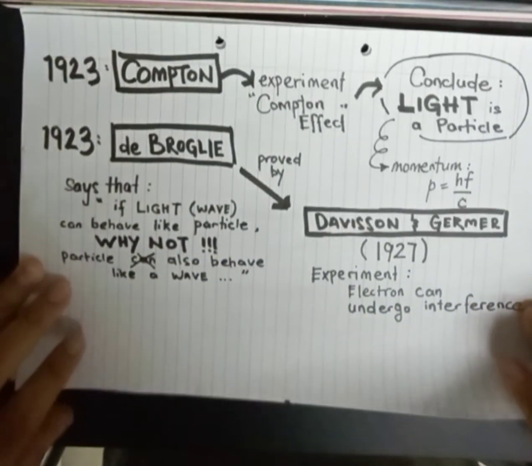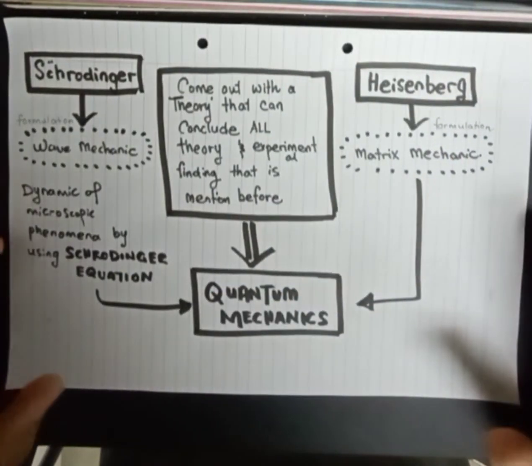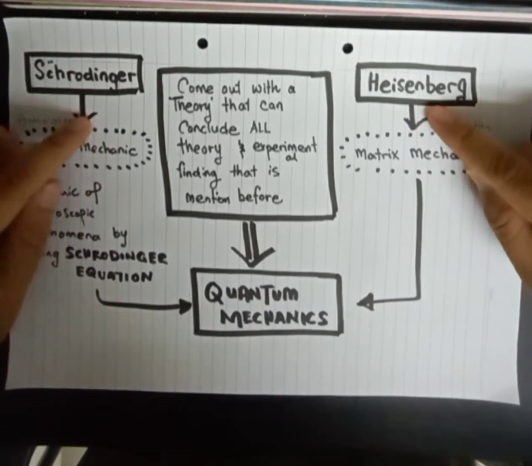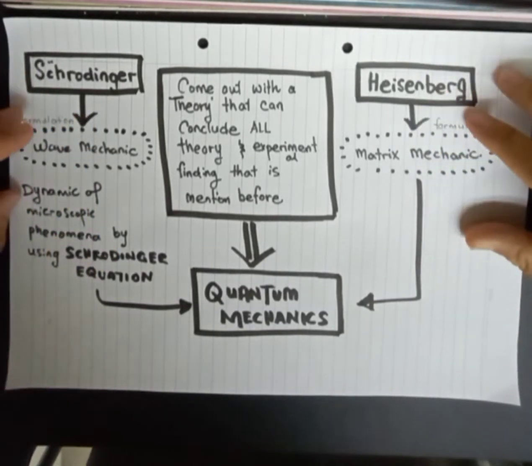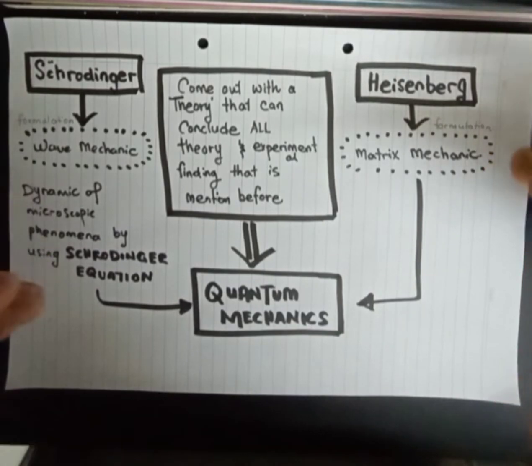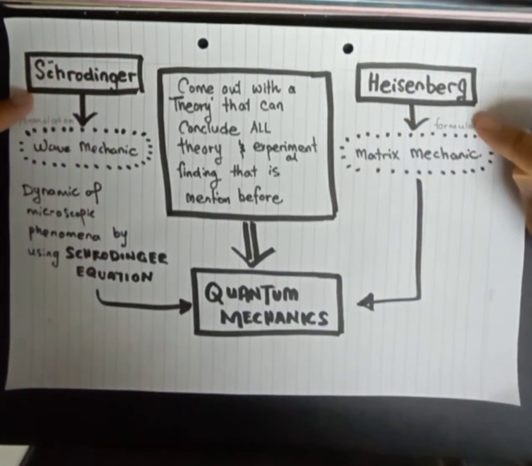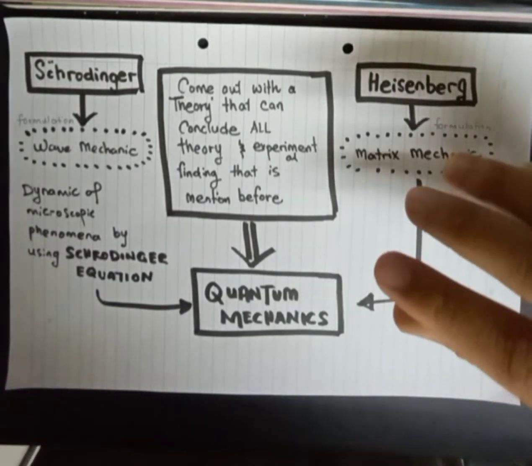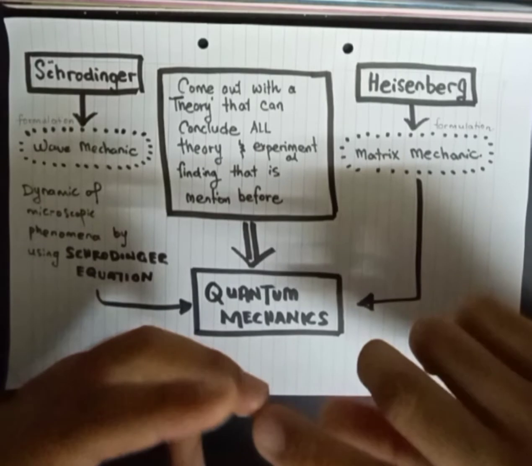So to summarize all of this, we come to these two guys, Schrödinger and Heisenberg. Both of them actually came up with a very unified theory. It's not too unified, but I want to say it's unified because they both combined all the experiments and theories that I already mentioned before, which is Planck, Einstein, and so on.